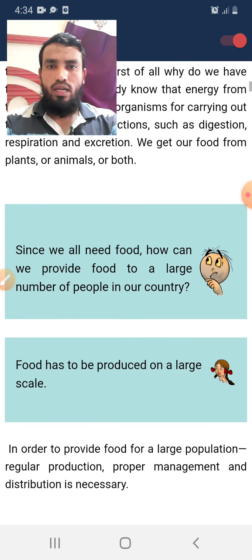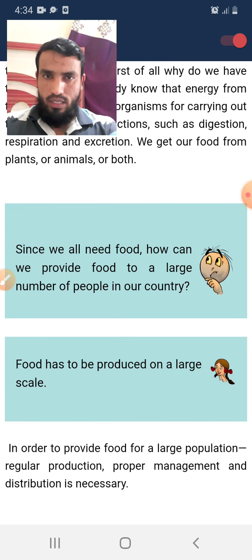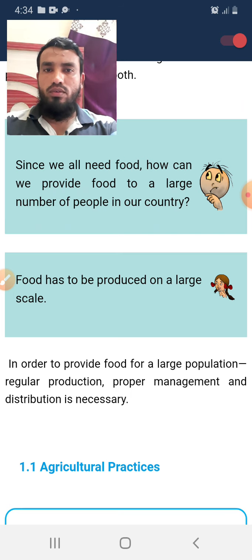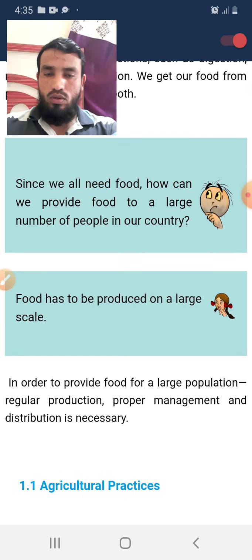You can eat anything that will provide you the energy. Now one more question is asked here: since we all need food, how can we provide the food to a large number of the people in our country? That is actually a very good question asked by Paheli.